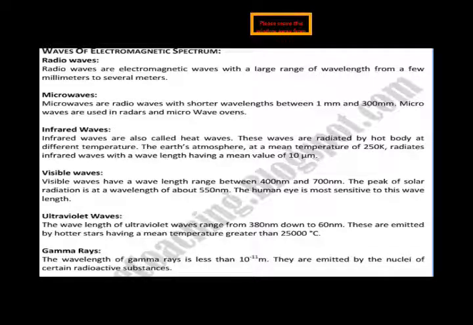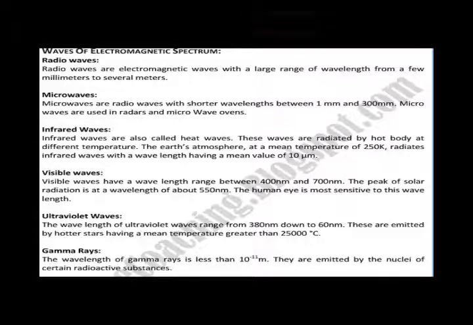As I told you, these waves are very useful for us for sending messages, and they are also harmful for us. Ultraviolet waves. The wavelength of ultraviolet waves ranges from 380 nanometers down to 600 nanometers. These are emitted by hotter stars having a mean temperature greater than 25,000 degrees centigrade. There is also a ray in between them, which is known as X-rays. X-rays range from 1.0 nanometer to 0.01 nanometer.